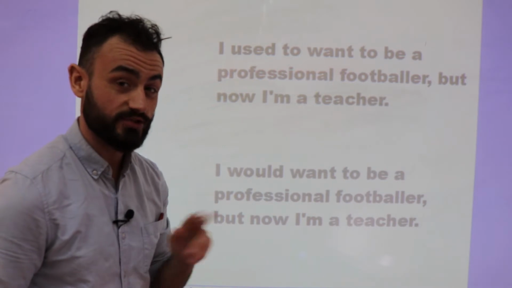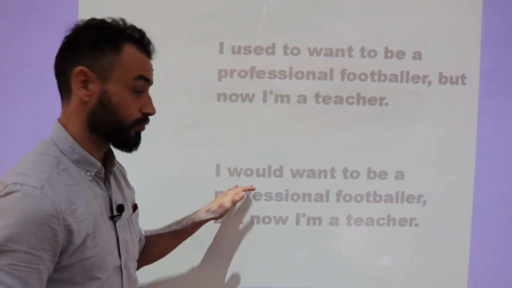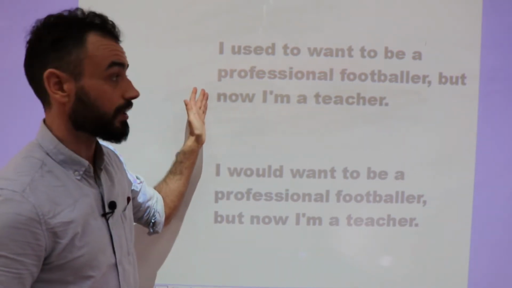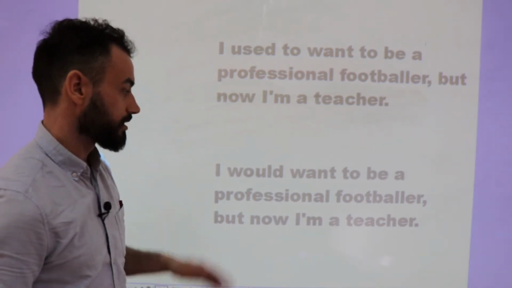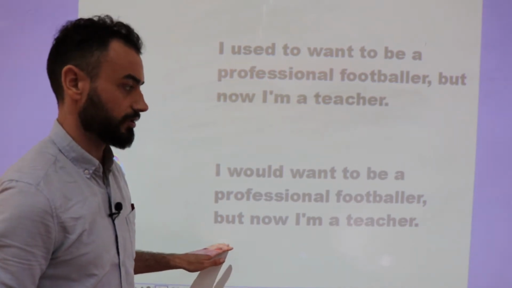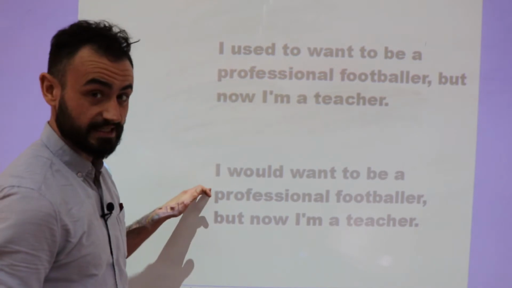Okay, so here are two sentences, one using used to and one using would. So the first one, I used to want to be a professional footballer, but now I'm a teacher. Or, I would want to be a professional footballer, but now I'm a teacher. Which one is incorrect? It's this one.